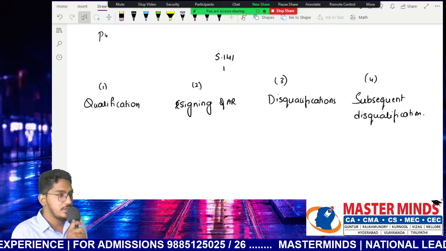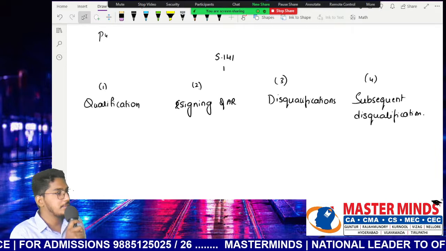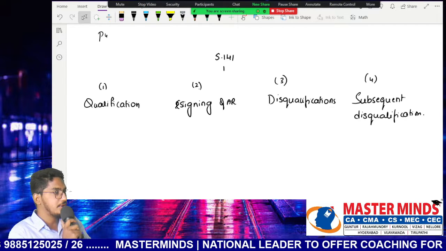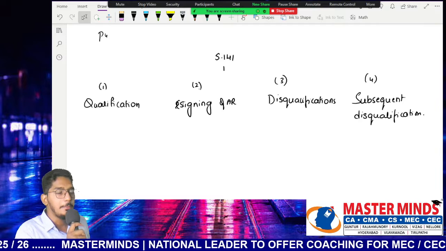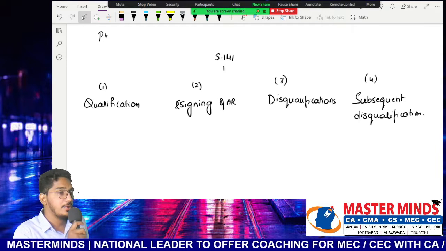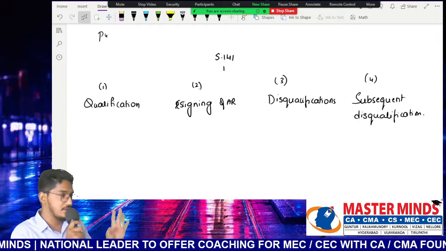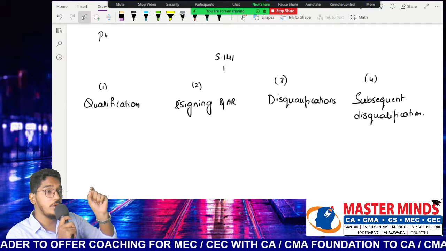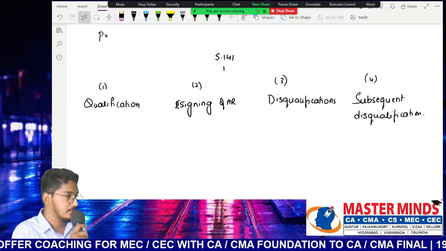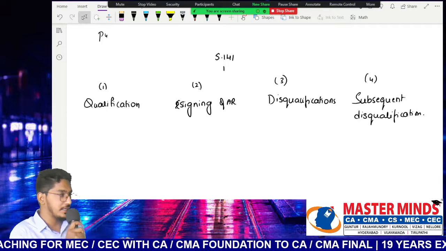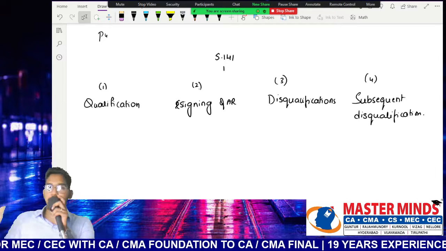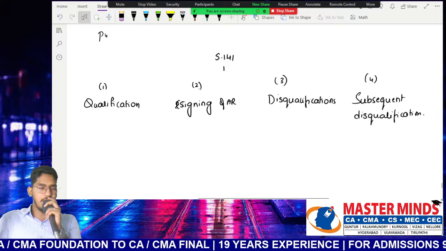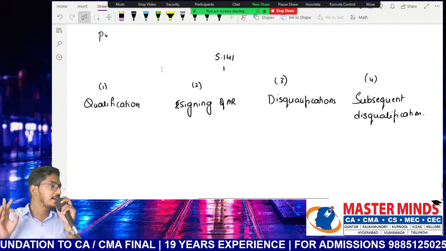In the examination, when you perfectly remember the section number, please write that section number. If you don't remember, what are you supposed to do? You have to write as per the relevant provisions of the respective Act, but don't write the wrong section number. Why? Because quoting a wrong section number is very, very dangerous. Even if you write all the content correctly, but you quote the wrong section number, the examiner will not give you marks. It will completely destroy the presentation. So make an effort to remember section numbers. Please try to quote the correct section number in the answer while writing in the main exam, but never ever quote the wrong section number.